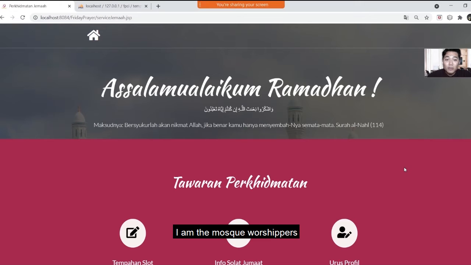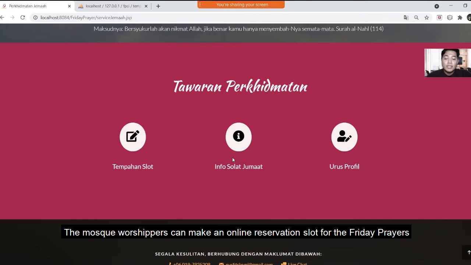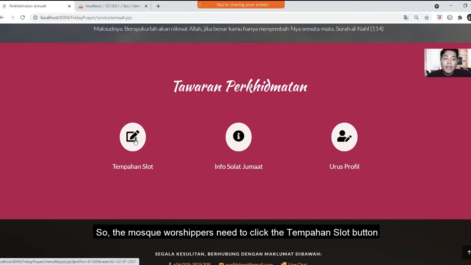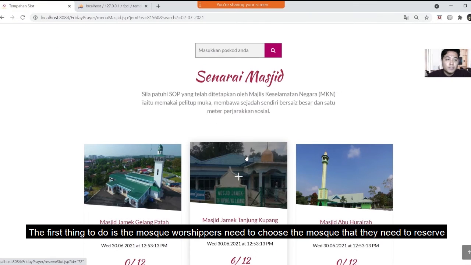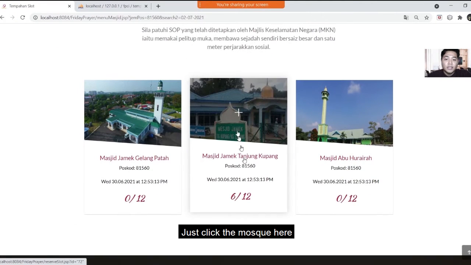I am the mosque worshipper. This is the dashboard for the mosque worshipper. The main function in this module is that the mosque worshipper can make an online reservation slot for the Friday prayers. So, the mosque worshipper needs to click the tempahan slot button. The first thing to do is to choose the mosque that they want to reserve. Just click the mosque here.